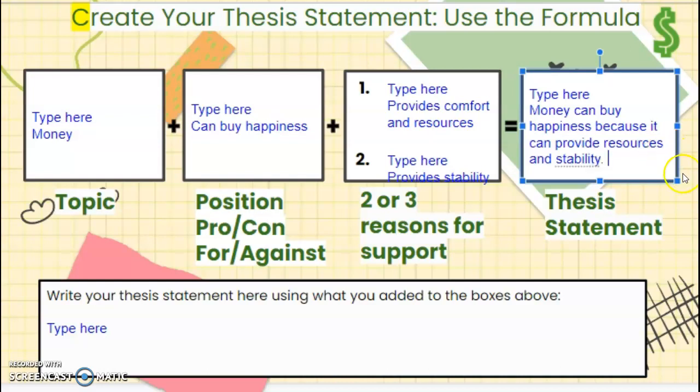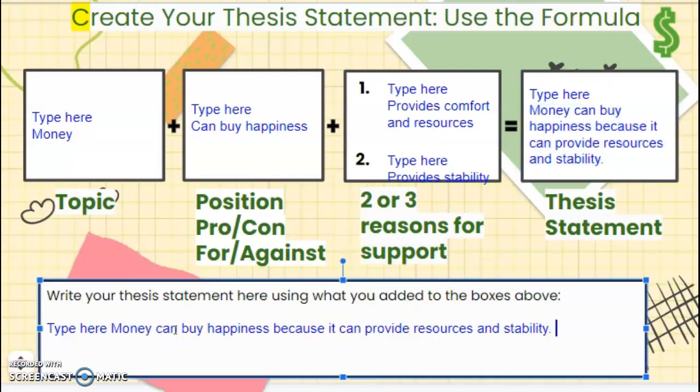Period. That's it. Please go ahead and notice I cut out comfort right here. I feel that I can talk about comfort maybe when I'm talking about stability or even resources. So I just wanted to talk about how it can provide those resources and because of those resources provide stability. Okay? I'm just going to copy and paste right here. Bam. There you go. That's it. All you gotta do.